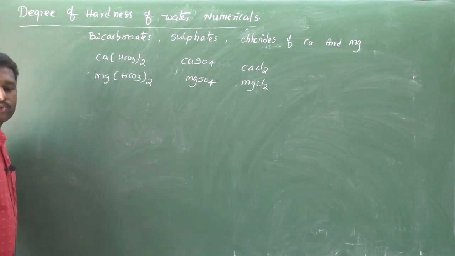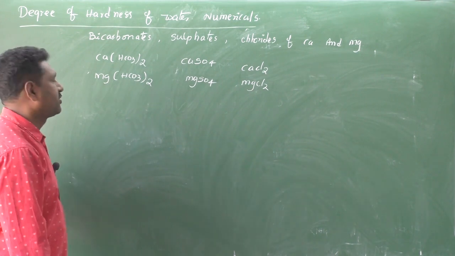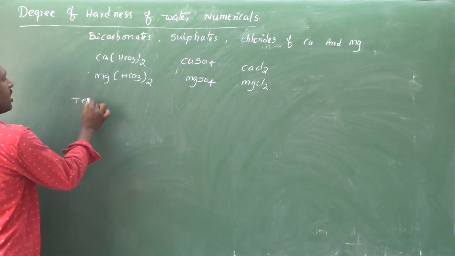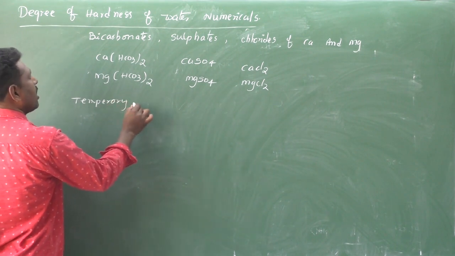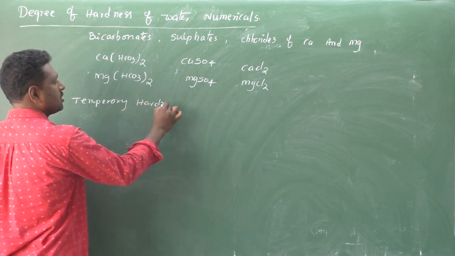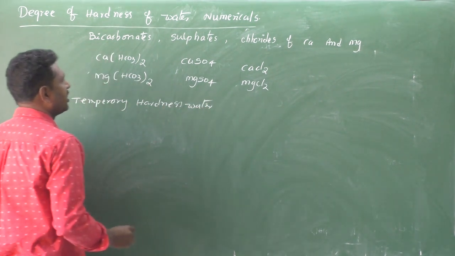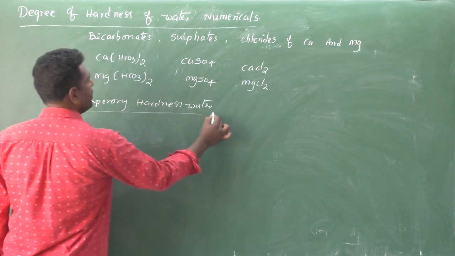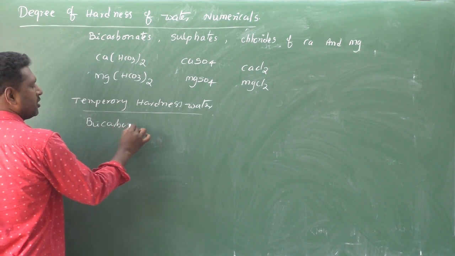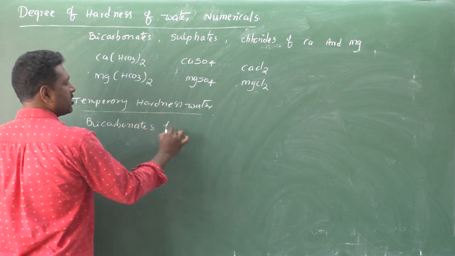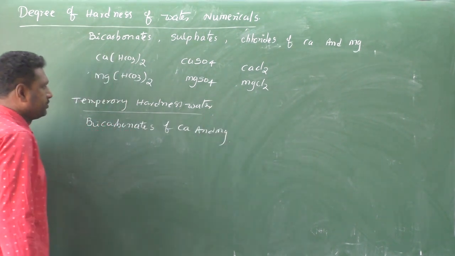So it is of two types: temporary hardness of water and permanent hardness of water. Temporary hardness of water is due to the presence of bicarbonates of calcium and magnesium.